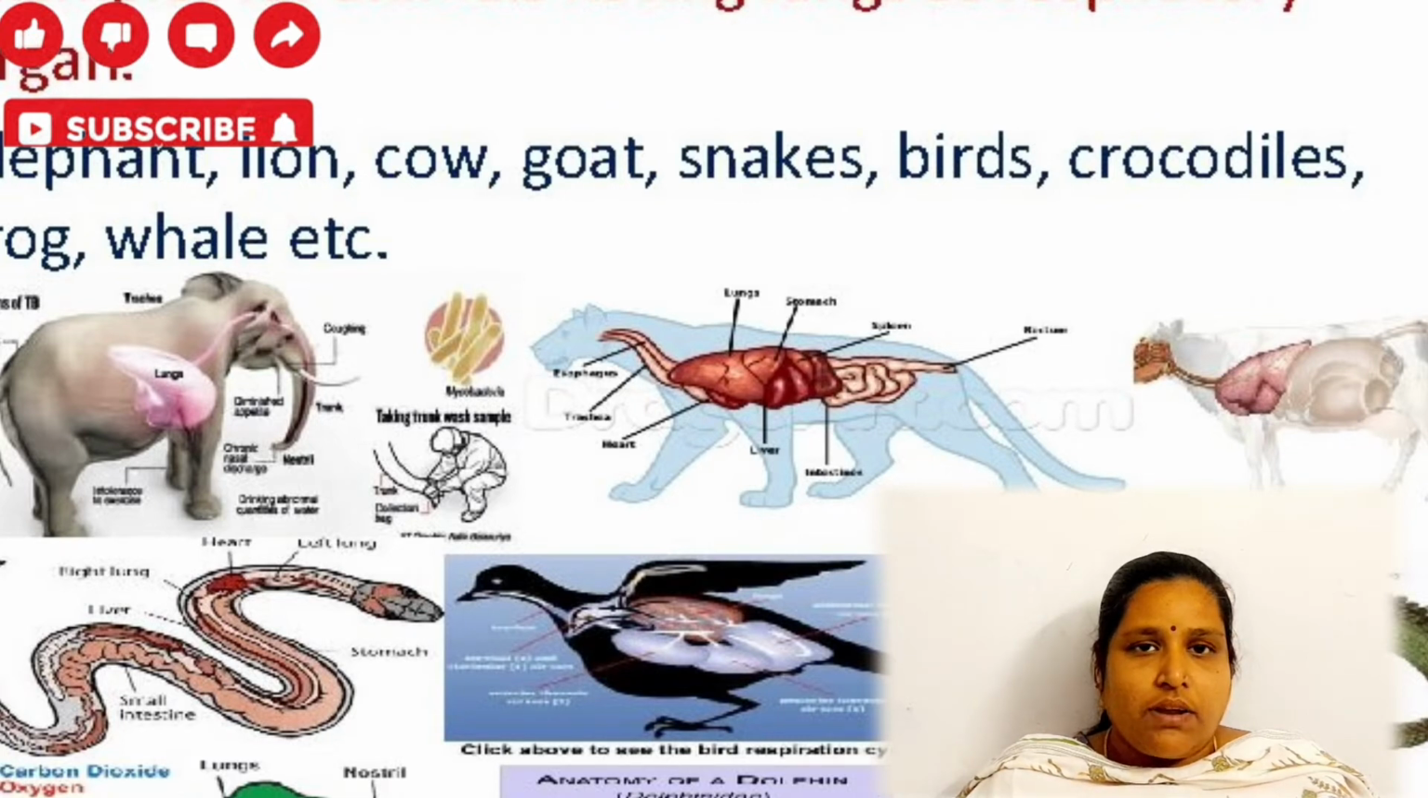Next, at tissue level. In sponges or coelenterates, which are tissue level organisms, the single cells are arranged for respiration. The oxygen present inside the water is diffused through the plasma membrane into the cytoplasm of sponges, and the carbon dioxide formed inside the sponges is diffused through the plasma membrane into the water.